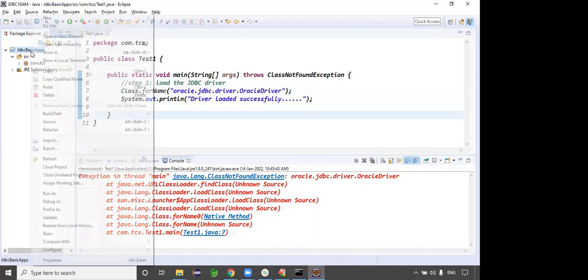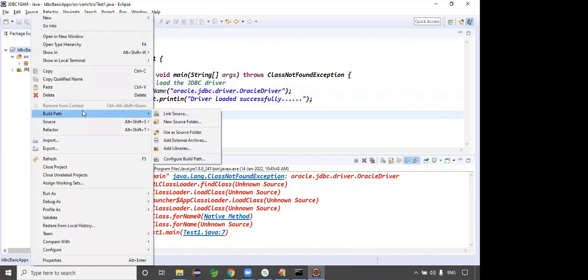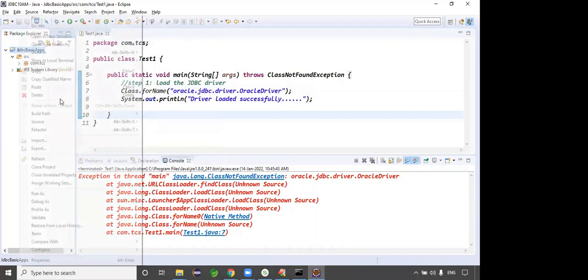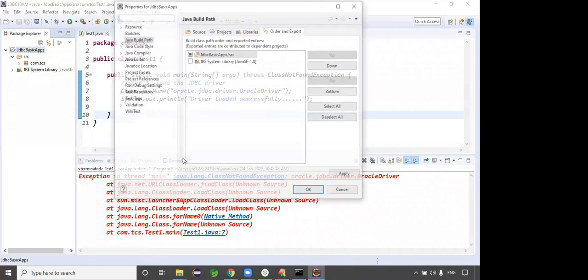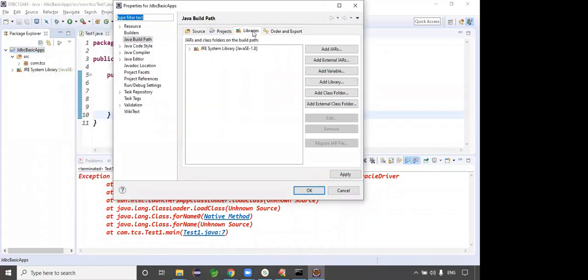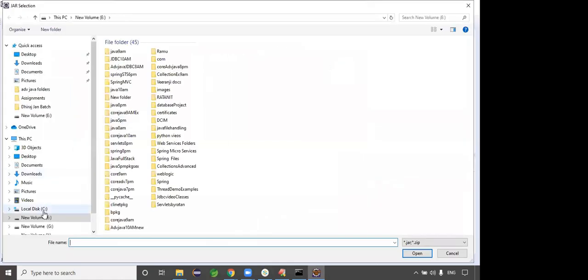Right click on the project, guys. Right click on the project, Build Path, Configure Build Path, right? We need to click Configure Build Path, guys. Go to the Libraries tab. In the Libraries, we need to go for Add External JARs. We're adding a jar file, right? Add External JARs. Go and select the jar file.